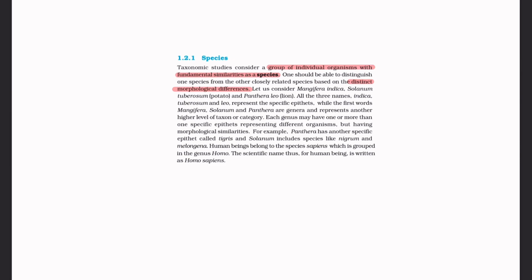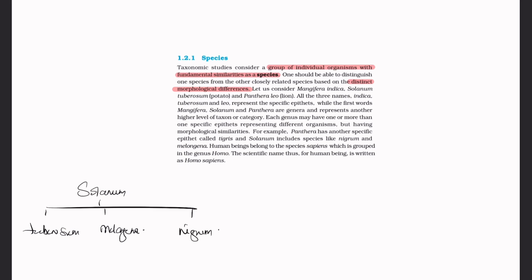For example, Panthera has another specific epithet called tigris, and Solanum includes species like nigrum and melongena. Human beings belong to the species sapiens. For Solanum, we already know the specific epithets tuberosum, melongena, and another one is nigrum.